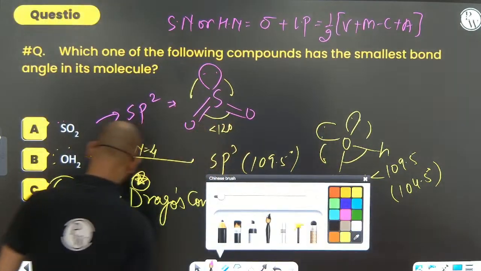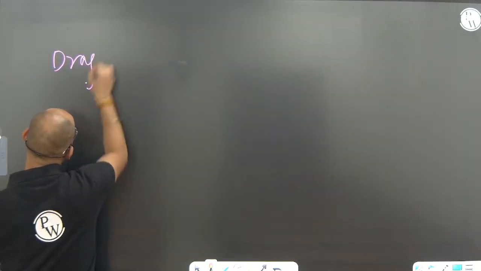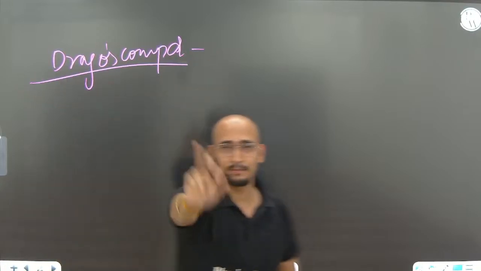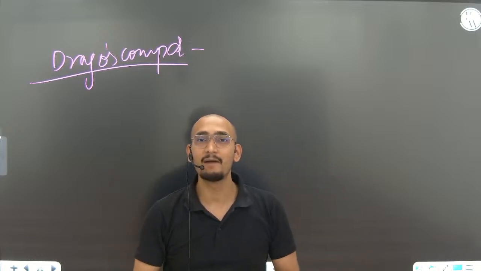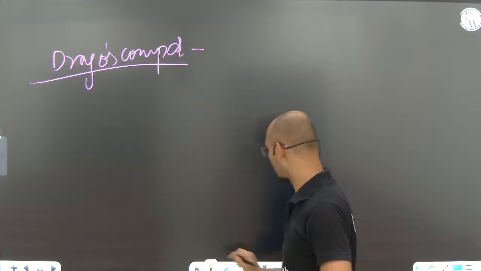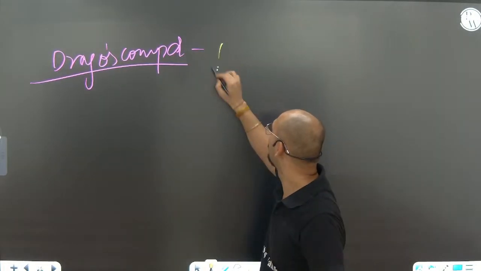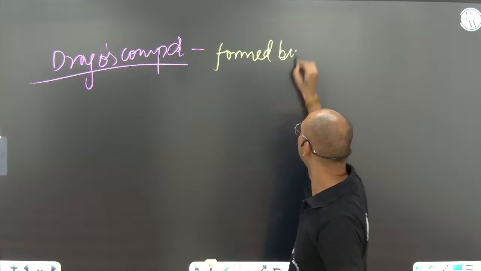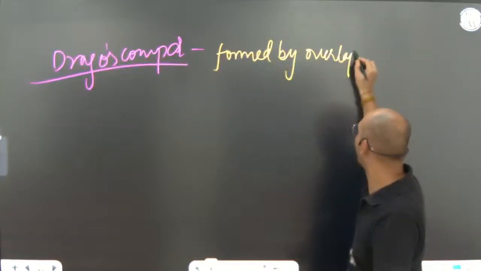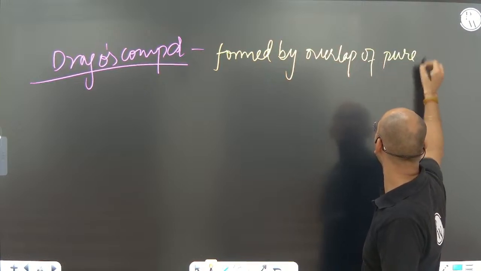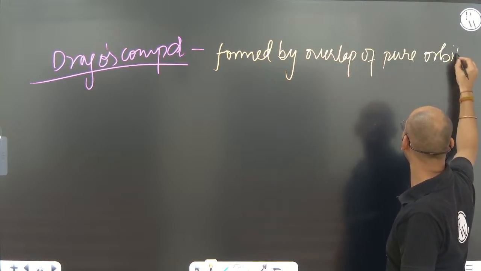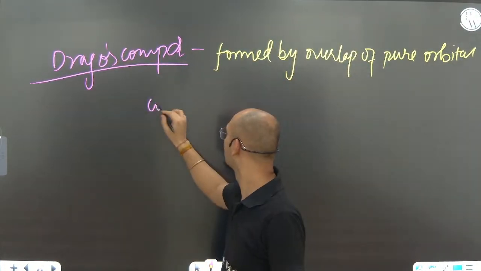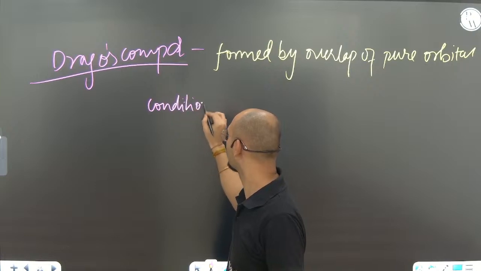Drago compounds are those compounds where hybridization does not take place, but the molecules are formed by the overlap of pure orbitals. Please remember the conditions.